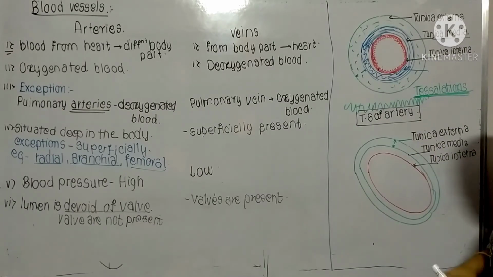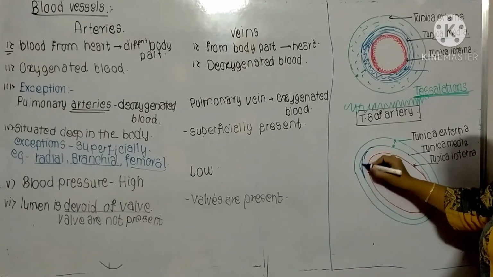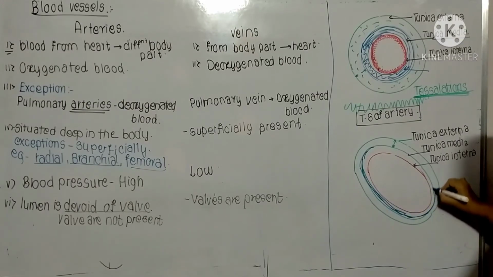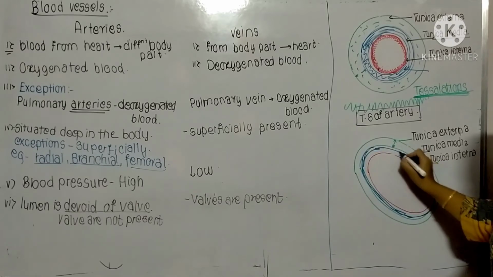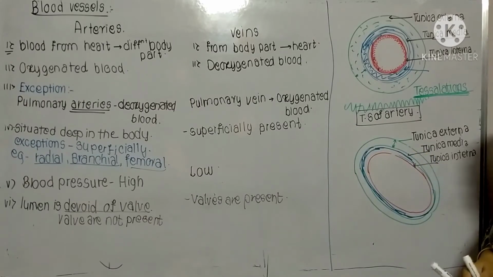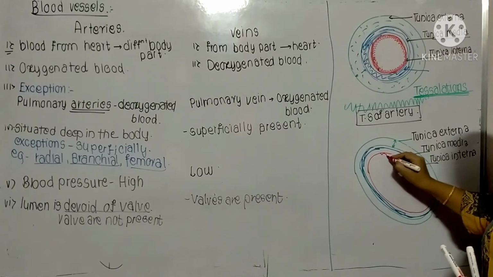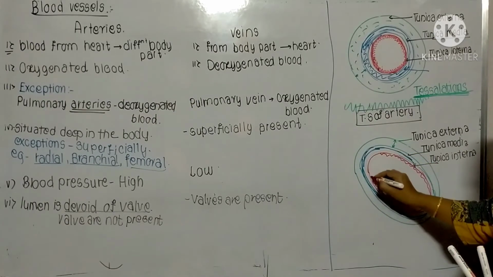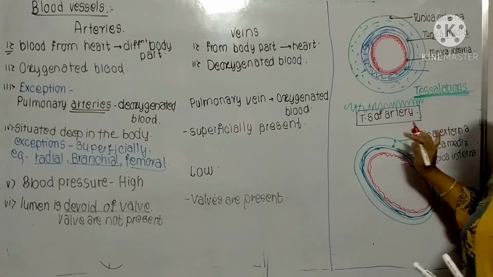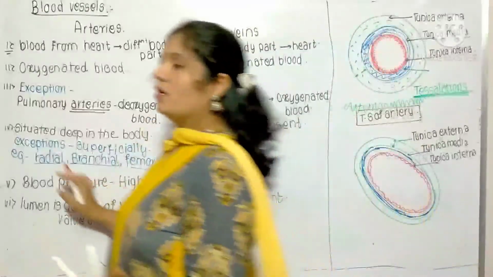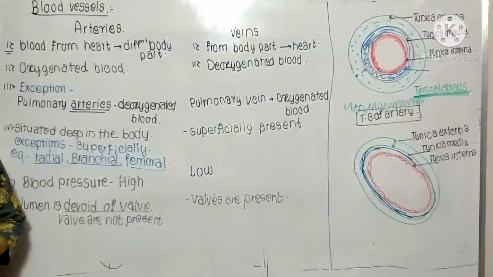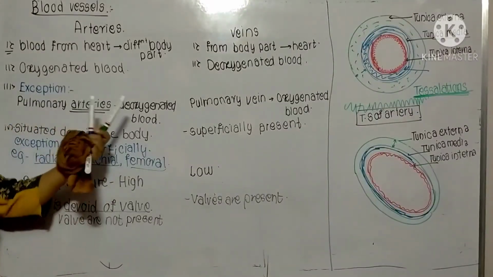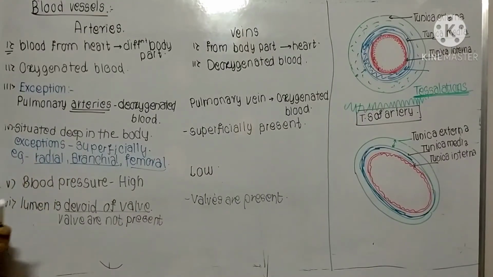But see the difference. Here the middle one is the tunica media. And inside it is known as the lumen. In this lumen there is the presence of what? The valves are present in the lumen. So this is the information about the arteries and veins. Indirectly I have explained to you the distinguishing points between the arteries and veins.